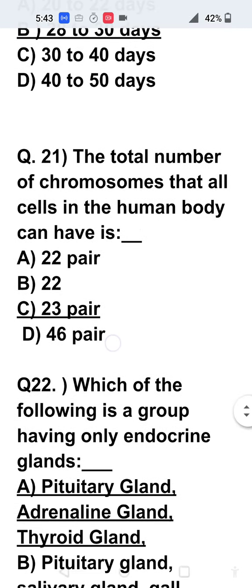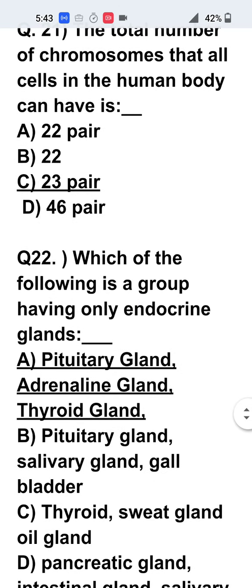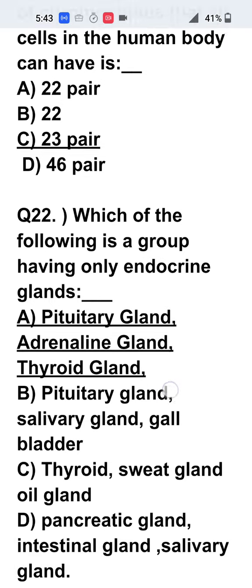Now question number 21. The total number of chromosomes that all the cells of the human body has is 23 pairs. To confuse you, there is the answer like 22 pairs or 22 or 46 pair. It is given like that. Instead of 23 pair, if it was 46, that also would be correct answer. Now 23 pair is correct, so we have chosen it.